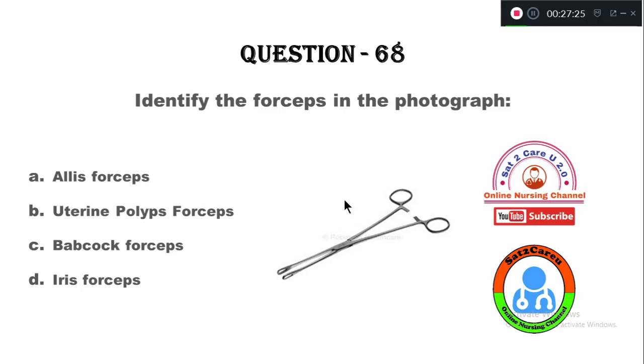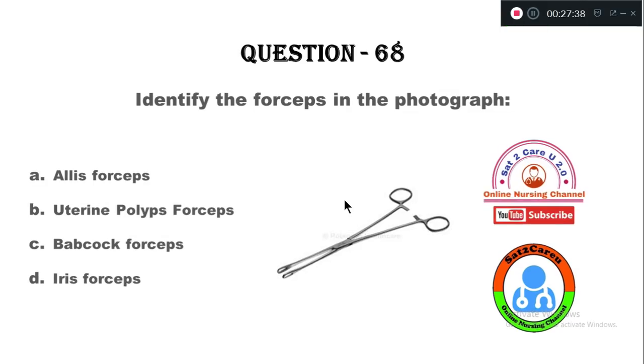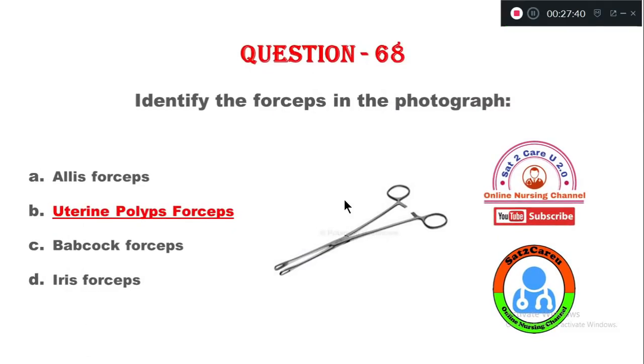Question number 68. Identify the forceps in the photograph. Option A, Allis forceps. Option B, uterine polyps forceps. Option C, Babcock's forceps. Option D, Iris forceps. The right answer is uterine polyps forceps.